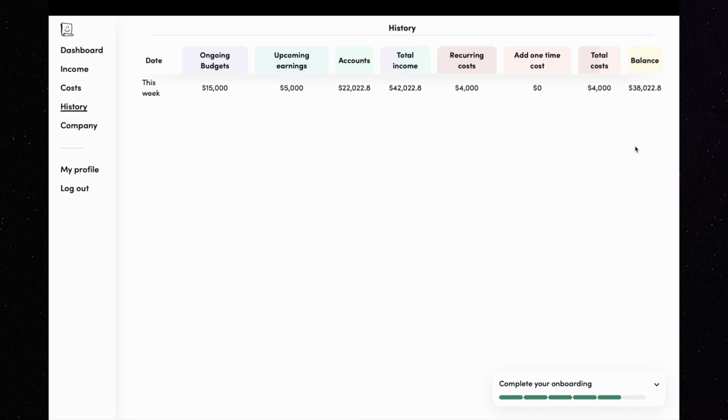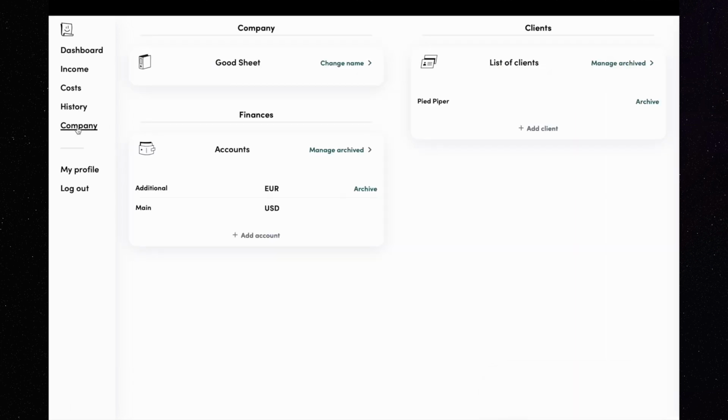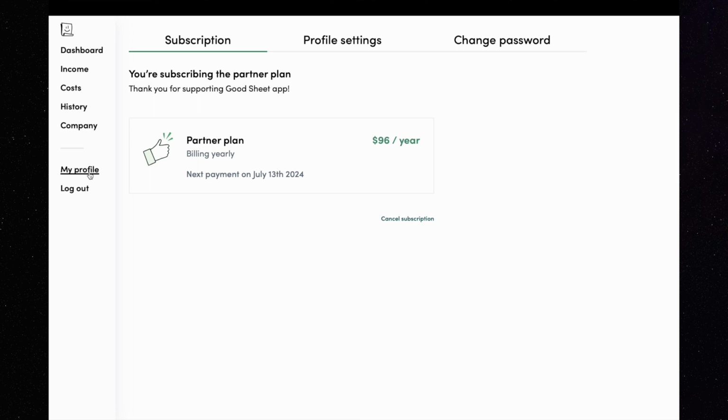The last two pages need some attention. The first one is a company in which you can manage your accounts, archive your clients, and if you need that, you can change your company's name. On the last page, you can check your subscription. If you don't want to pay anymore, you can cancel it.